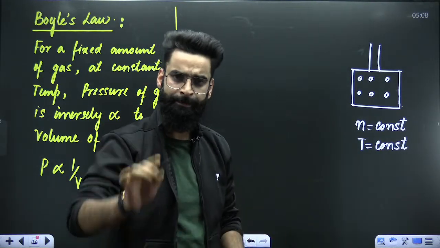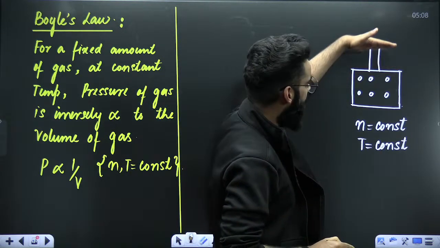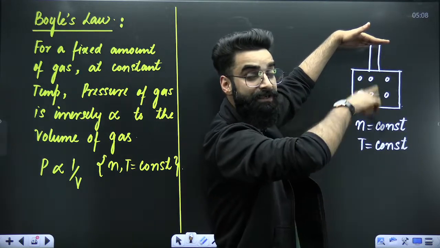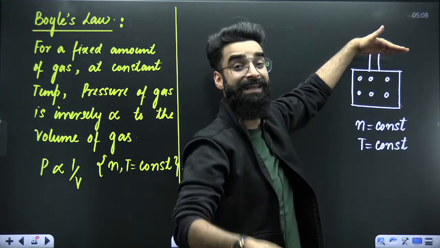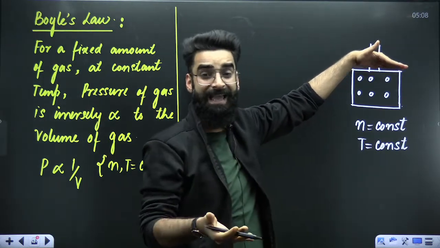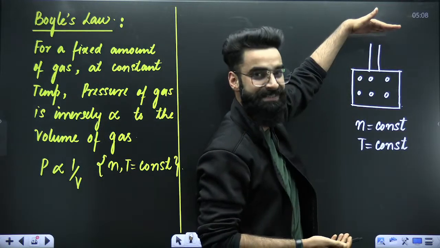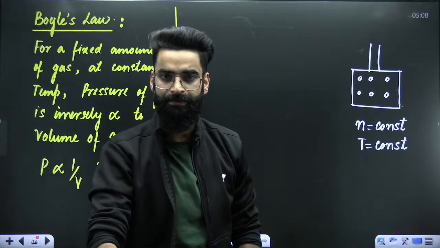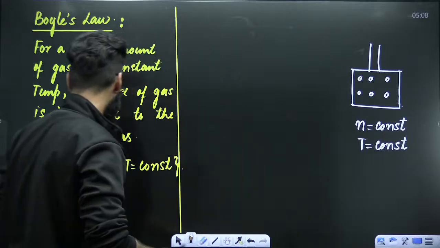container, right? Now understand. For example, if the piston goes up, what is happening to the volume of the container? Volume of the container is increasing. And if the volume of the container increases, can we say volume of the gas increases? Because an ideal gas occupies the volume of the container in which it is kept. If the volume of the container is increasing, that automatically tells you that the volume of the gas is increasing. So we are lifting the piston up. That means we are increasing the volume of the gas.